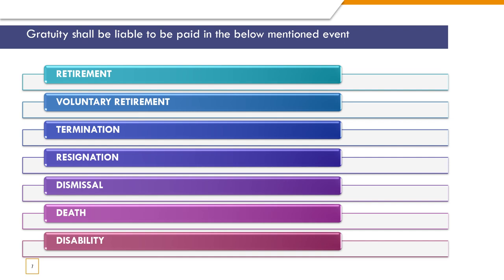Mentioned before, here I have mentioned it in a little more detail. Gratuity is applicable for the employee who has done 5 years of service at the time of retirement. It can be voluntary retirement, or a termination because the contract is getting completed, or due to a company-side layoff. It could be a resignation where the employee voluntarily says that he wants to leave the job. It could be a dismissal from the company, or it could be death, or disability during the course of